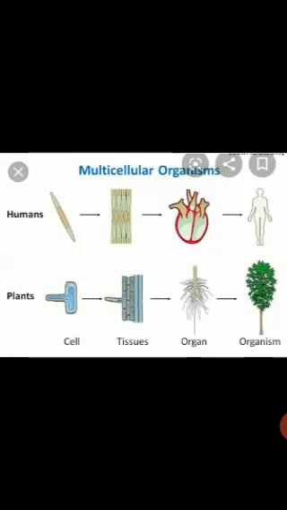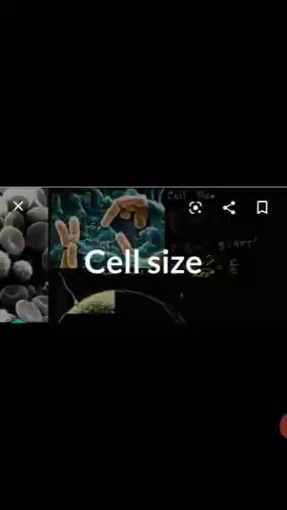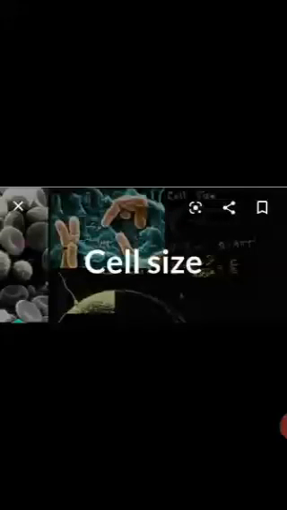The cell size remains constant for a particular cell. It has no relation with the size of an organism. For example, the larger size of a whale or of an elephant is due to the presence of more number of cells. It is not because of the large size of the cells. So, size of the cell is not in relation with the size of the organism. It is the number of cells that matters for the size of the organism.